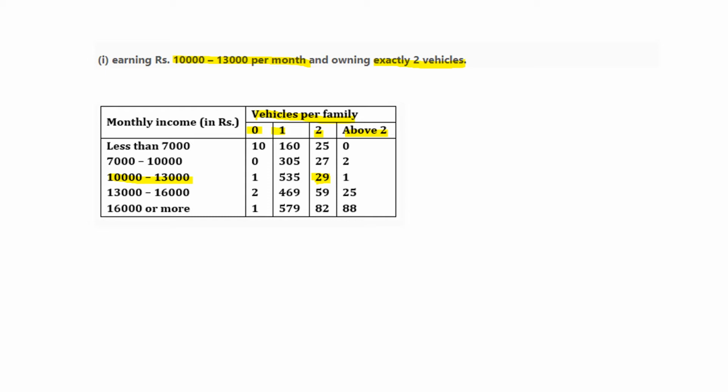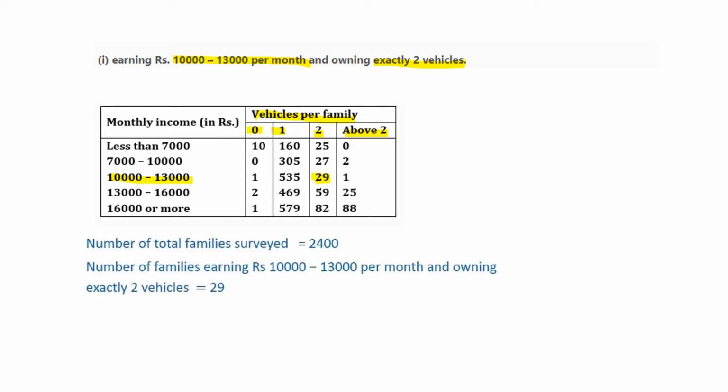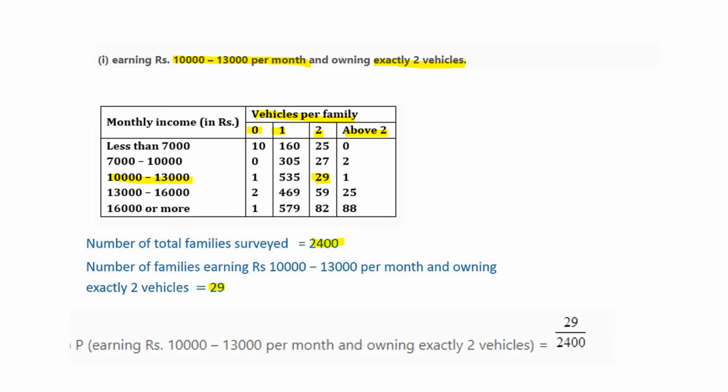So how will we write the answer? We will write number of total families surveyed 2,400, and number of families earning rupees 10,000 to 13,000 per month and owning exactly two vehicles is 29. So probability will be number of families divided by total number of families, isn't it? That will be 29 by 2,400.